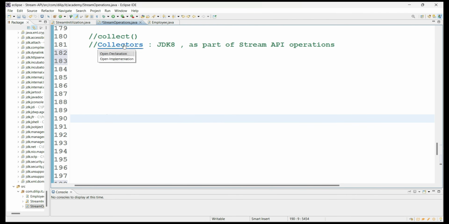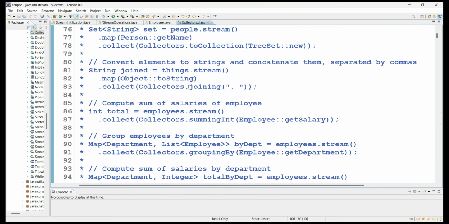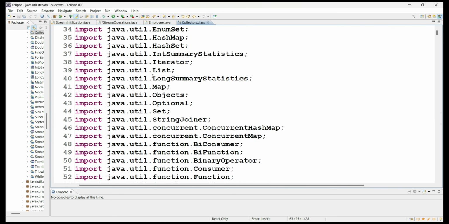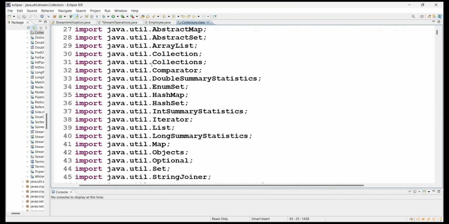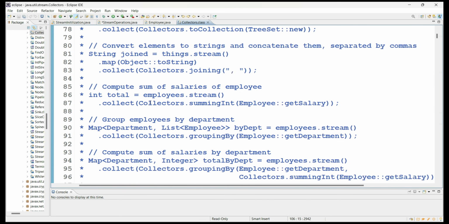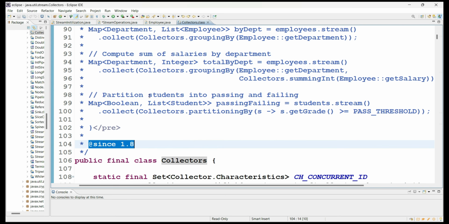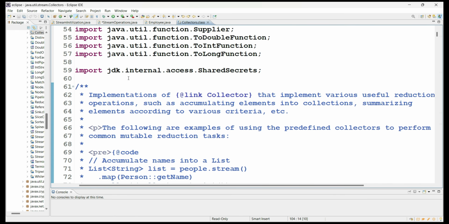If you see the definition of the Collectors class, it is an implementation of various useful operations such as accumulating elements into collections, summarizing, and so on, according to various use cases and criteria. They give a couple of examples in the Collectors class itself. This is a final class, and it was also introduced from Java 8 onwards as part of the stream API introduction.